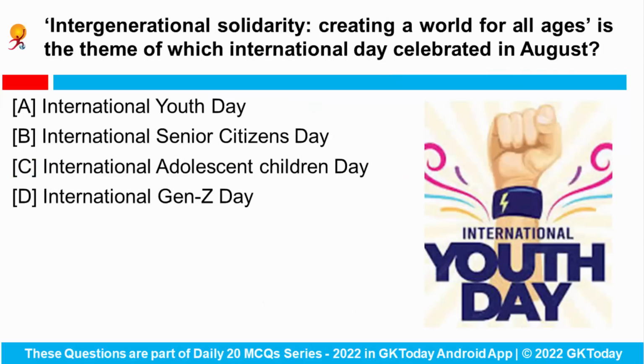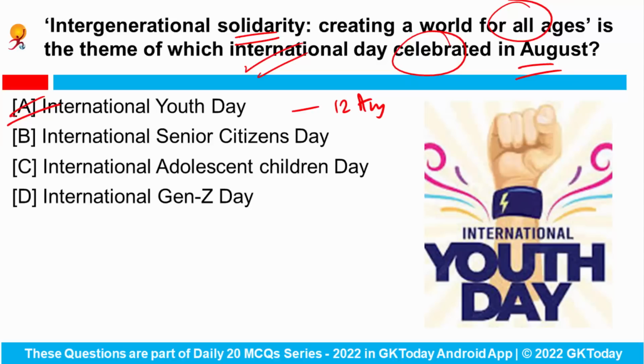Next is, Intergenerational Solidarity, Creating a World for All Ages is the theme of which international day that is celebrated in the month of August. So every year, International Youth Day is celebrated on 12th of August to mark the contribution of the youth to the development of any society and to raise awareness against the injustice faced by the youth worldwide.